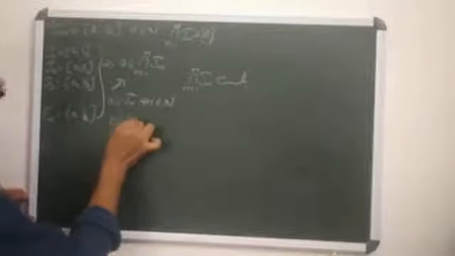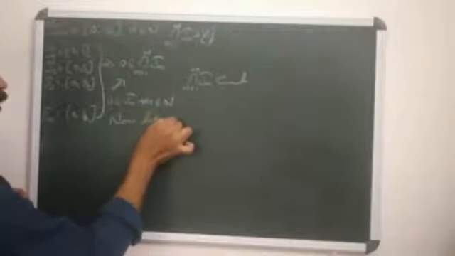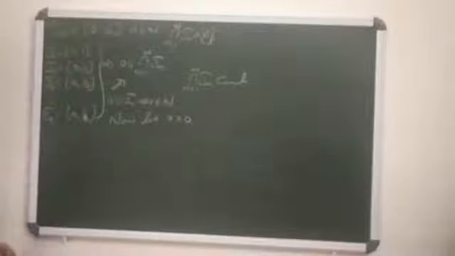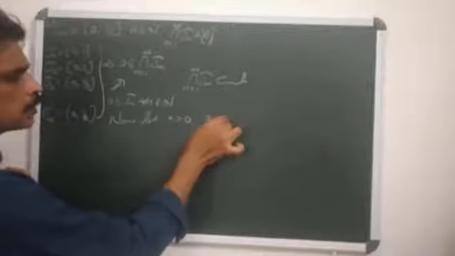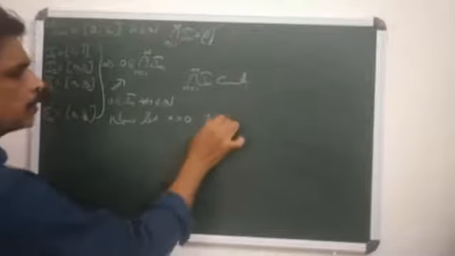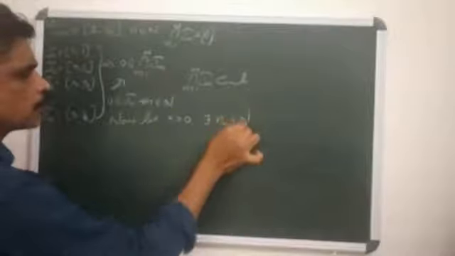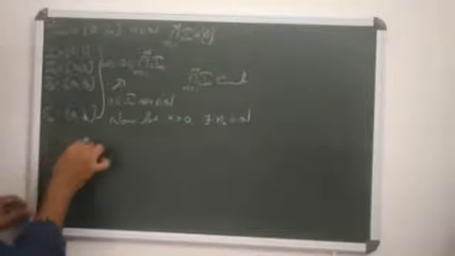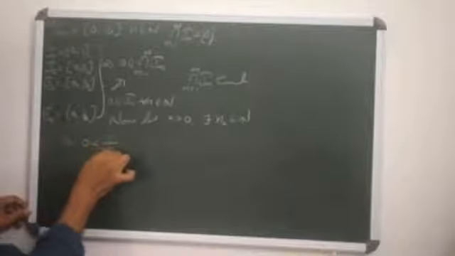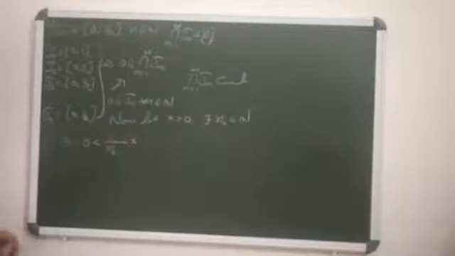Now let x be positive. Consider x greater than 0. Then by the corollary of the Archimedean property, there exists a natural number n_x such that 0 is less than 1/n_x, which is strictly less than x.